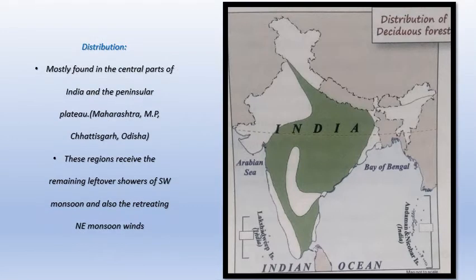What about the distribution? Just as I said, it's not found along the coast. Mostly it's found in the central parts of India. Only in some places is it found on the coast. Mostly it's found along the central parts of India and the Peninsular Plateau: Maharashtra, Madhya Pradesh, Chhattisgarh, and Odisha. These regions receive the leftover showers of the southwest monsoon, and also the retreating northeast monsoon. So not the major chunk of rainfall, but the remaining rainfall after it hits the Western Ghats. These remaining rainfall winds will be blowing over the central parts, and only this remaining part will be giving showers and water to these regions.